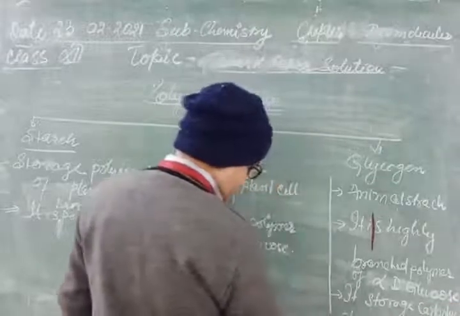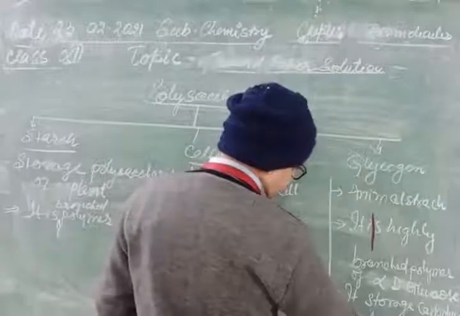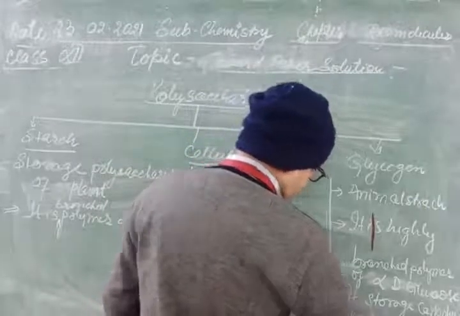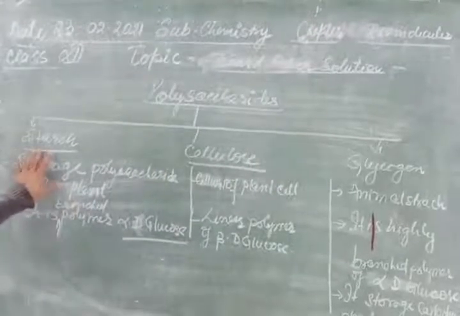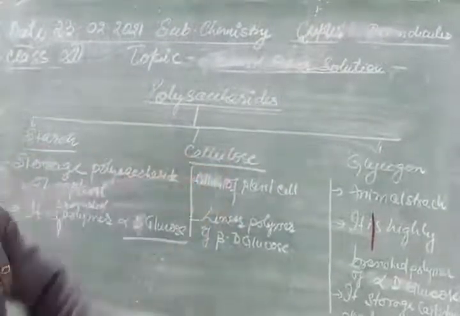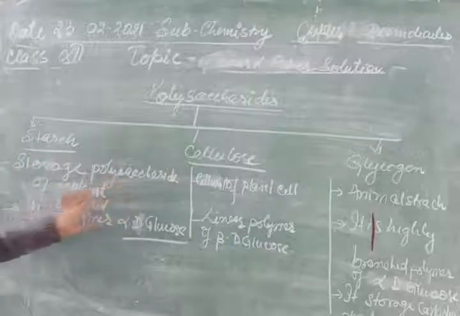Okay students, there are three classes of polysaccharide: starch, cellulose, and glycogen. Starch is the storage polysaccharide of plant.